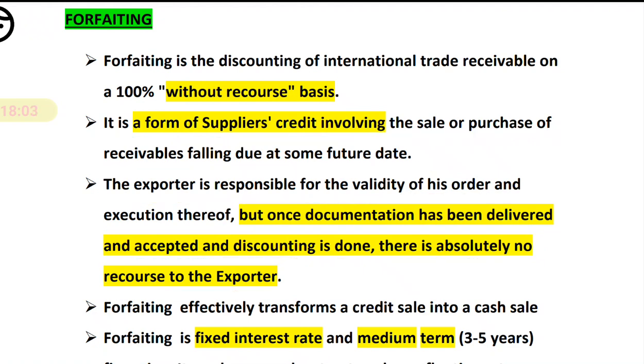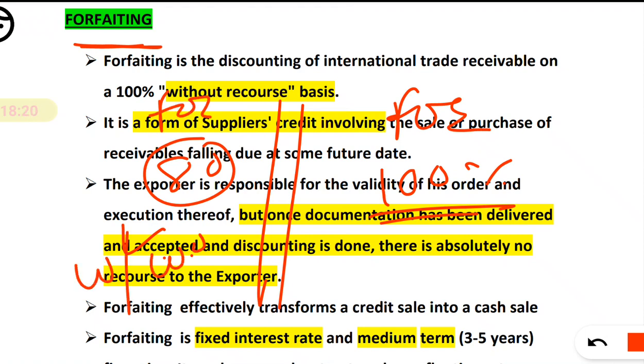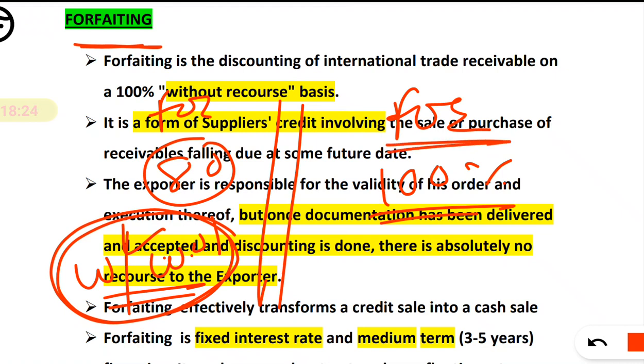So the only thing you have to remember, the difference between factoring and forfeiting, is that in factoring you can get only 80%, but in forfeiting you can get up to 100% finance. And factoring may be with or without recourse, that means it depends on the condition, but forfeiting is 100% without recourse.